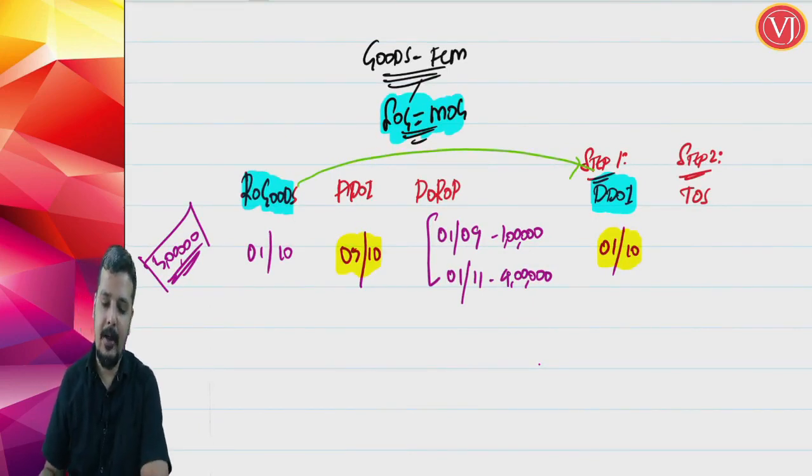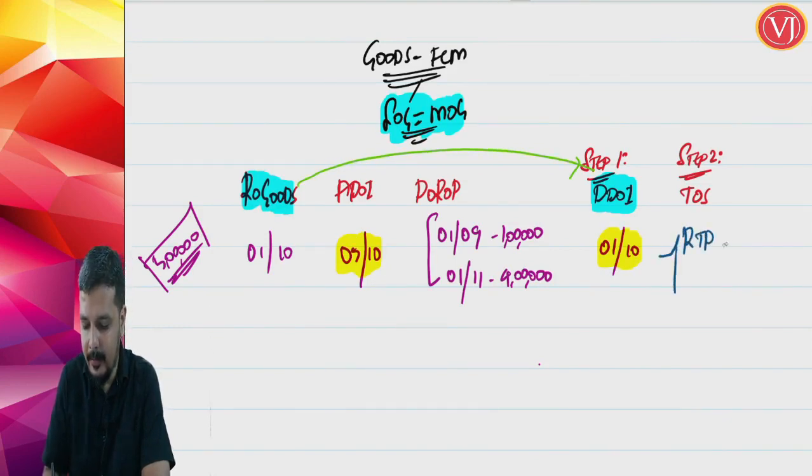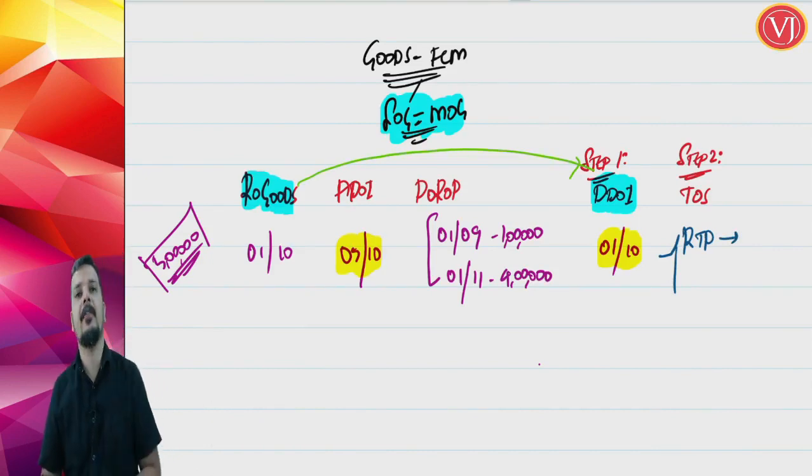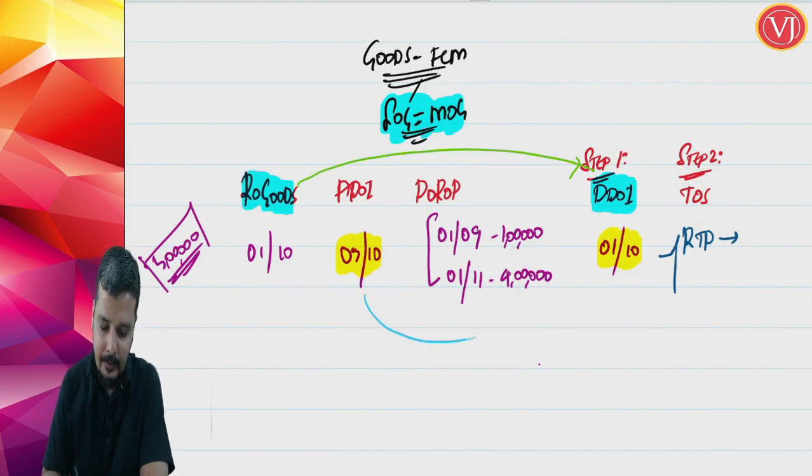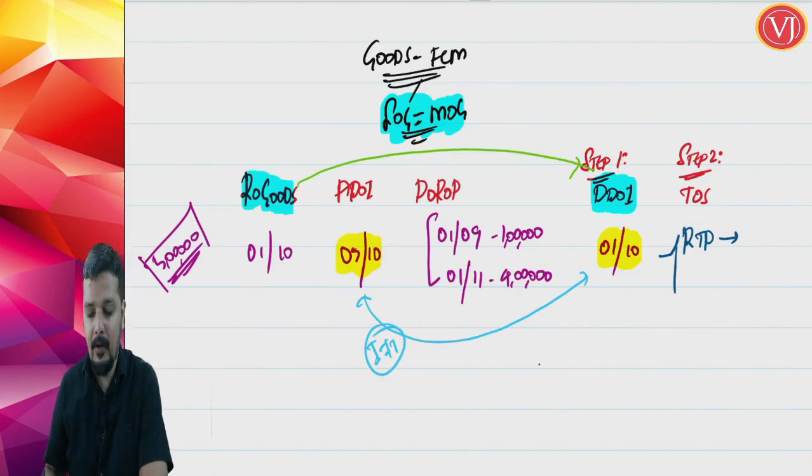Now, I have not given whether I am talking about a regular taxable person or a composition taxable person. Friends, if I am talking about a regular taxable person, then I am not going to see the date of receipt of payment. For a regular taxable person, if the invoice is raised in time, actual date of invoice. If not raised in time, due date of invoice. In this scenario, the invoice is not raised in time. So for a regular taxable person, your time of supply is the due date of invoice.